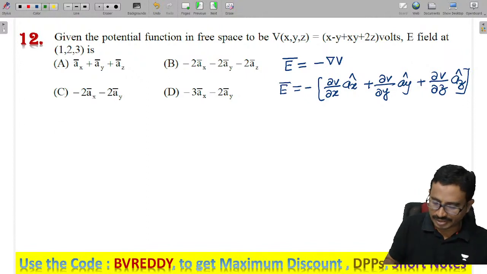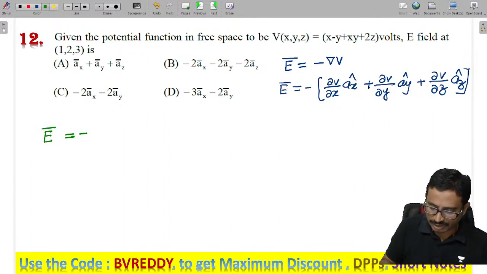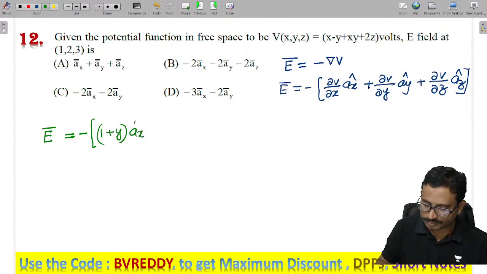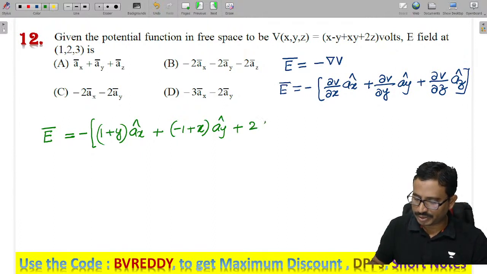Now let us find the electric field E. We differentiate: the x derivative gives 1 plus y into ax cap, plus the y derivative gives 1 plus x into ay cap, and the z derivative gives 2 into az.